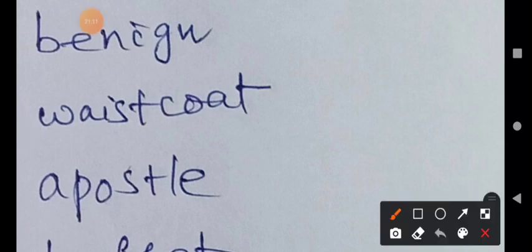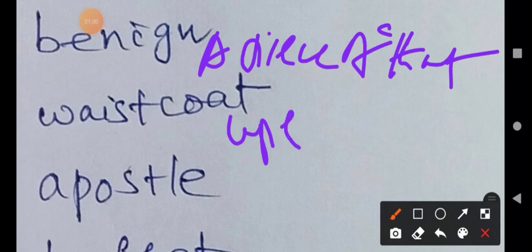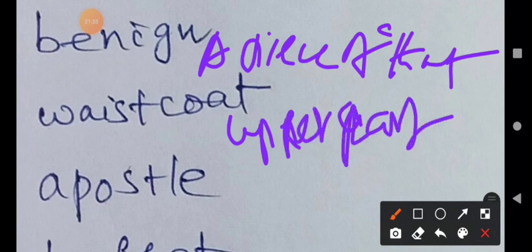The meaning of waistcoat is a piece of clothing, which is stitched, that covers the upper part of our body but not the arms.